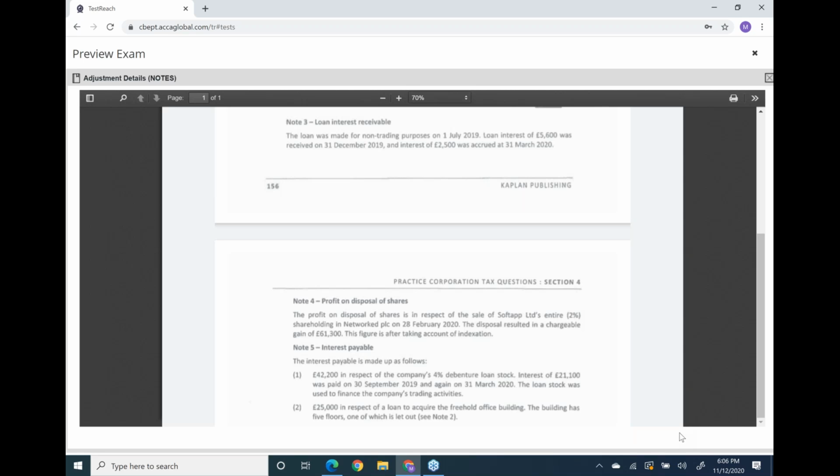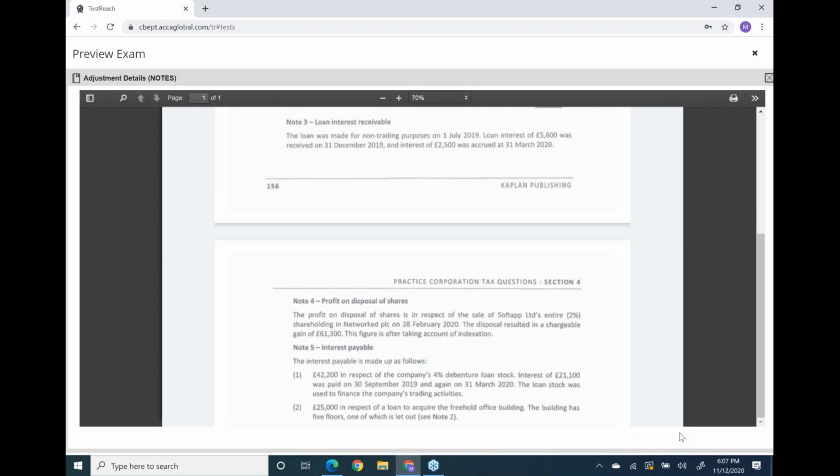Okay, so now, what is the total amount of interest to be deducted from trading income? 42,200 is perfect, plus 20,000 from note number 2. This makes 62,200. Please listen carefully. 62,200 is the interest for trading activities. This will be deducted from trading income.